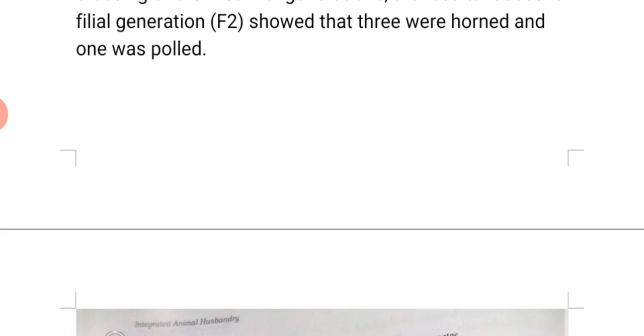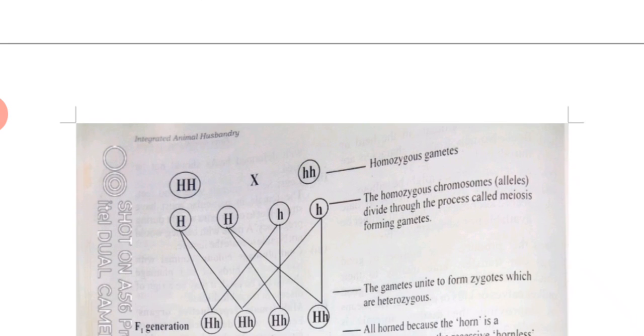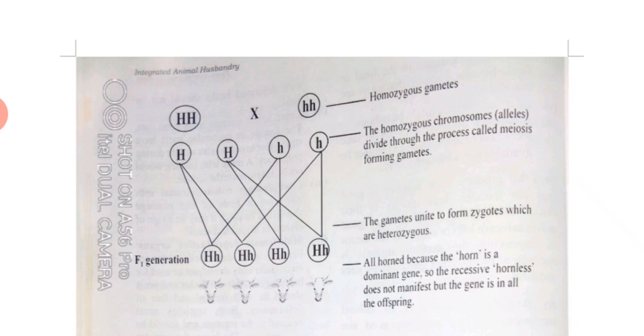Let's go to this so that we will understand it. Look at the crossing. You have the horned Fulani bull, capital HH, and you have the recessive polled, small hh. Both of them are homozygous. Homozygous means they are the same. One is both small letters, the other is both capital letters. For the horn, they are capital letter, and for the polled, they are small letter h.